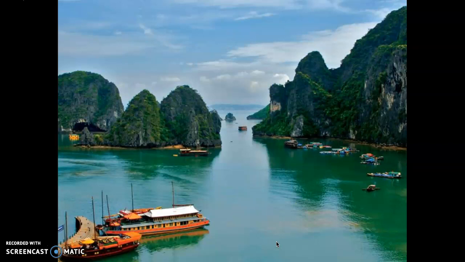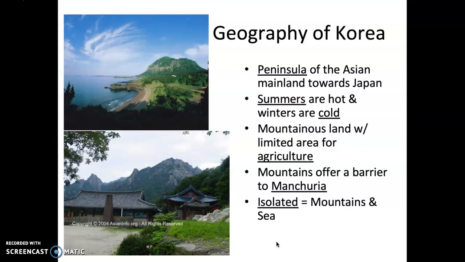All right, let's talk about Korea. This is a peninsula of the Asian mainland, in the northern part of Asia. The summers here are very hot, but the winters are very cold, so people describe it as having really only two seasons. It's very mountainous, so there's not a lot of area for agriculture, but the mountains offer a barrier to Manchuria, which is north of Korea. They're isolated thanks to the mountains and the sea.